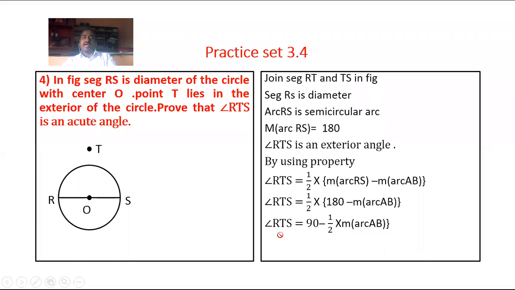Therefore, angle RTS has a measure less than 90 degrees. An angle with measure less than 90 degrees is an acute angle. Therefore, angle RTS is an acute angle.